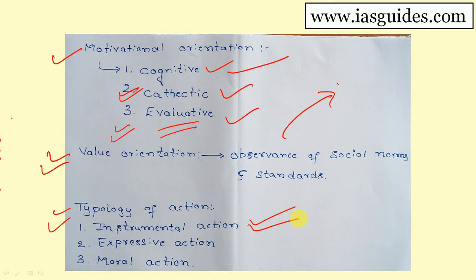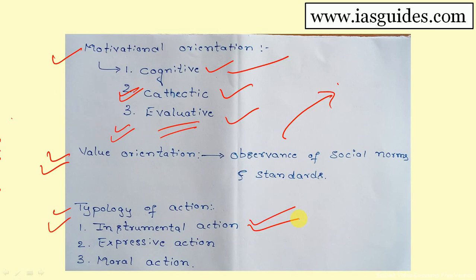And the third typology of action is moral action. Moral action can be equated with Weber's Wertrational action. Wert, W-E-R-T, Wertrational action of Weber. It can be equated with moral action. Here, the most important thing is cultural value in moral action. The actor gives importance to it. That's it about the typology of action given by Talcott Parsons.